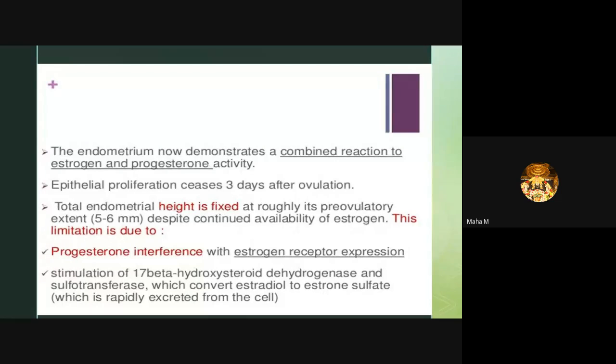So the stimulus of 17 beta hydroxysteroid dehydrogenase and sulfotransferase, which convert estradiol to estrone sulfate, which is rapidly secreted from the cell.